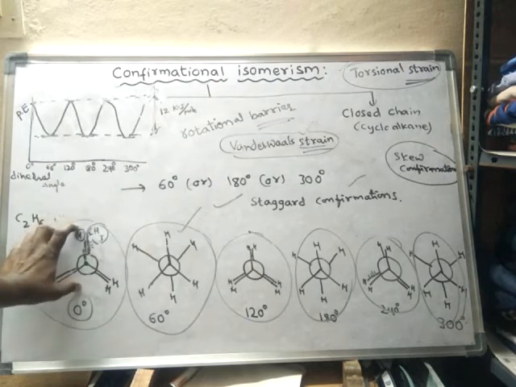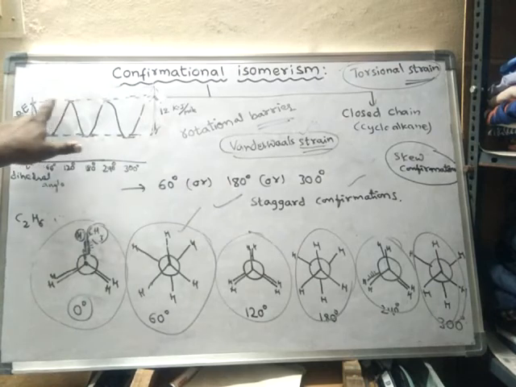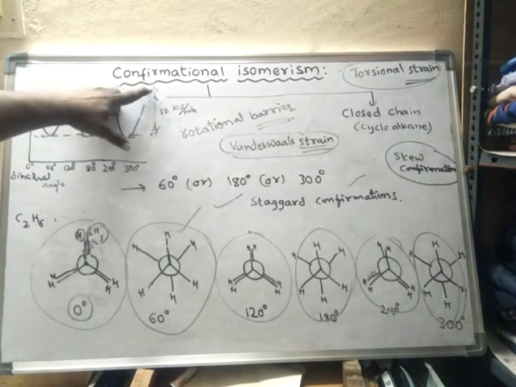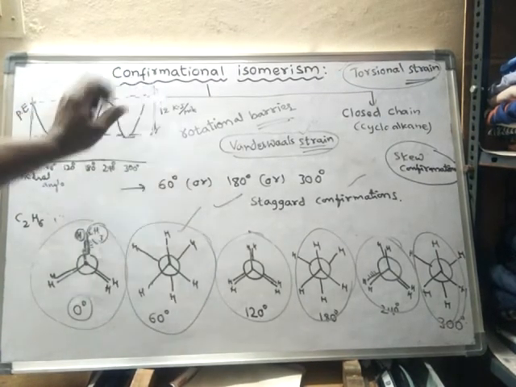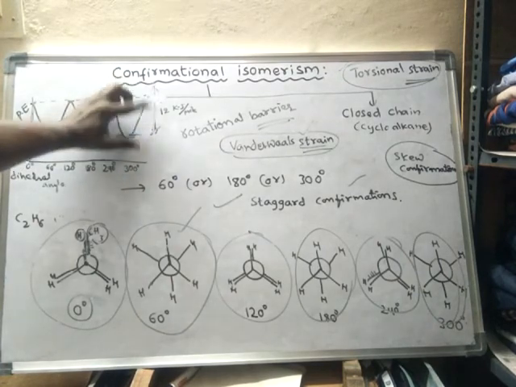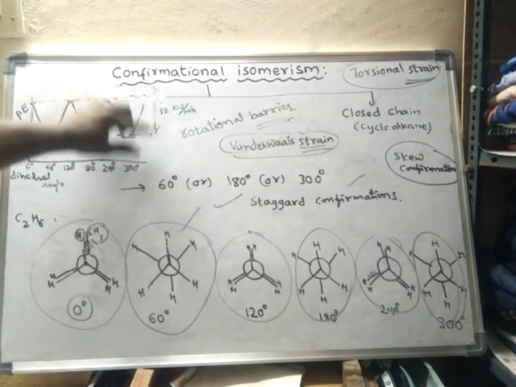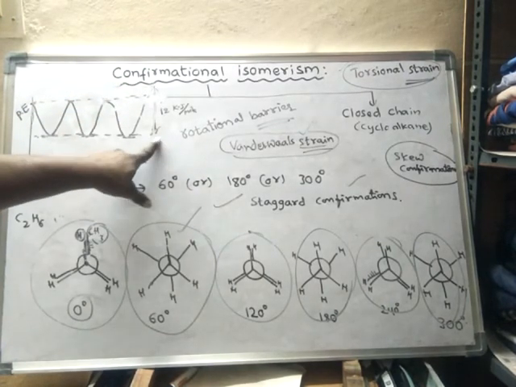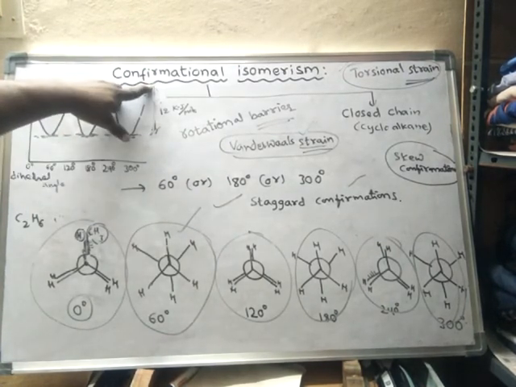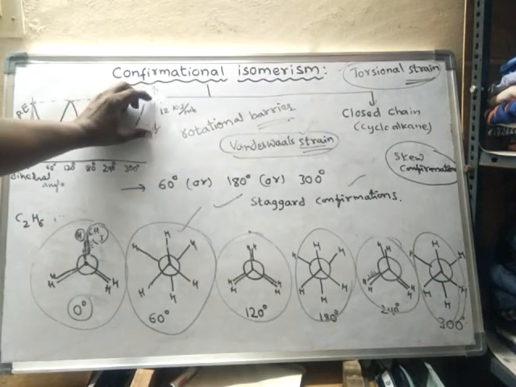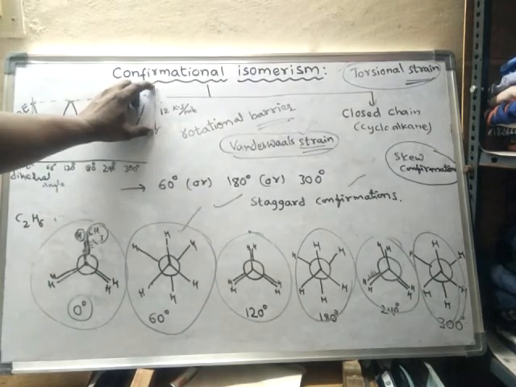Whenever instability increases, its energy increases. So now its energy is increased. The energy difference, or energy gap, between the most stable conformation and the least stable conformation is now increased from 12 to some higher value.